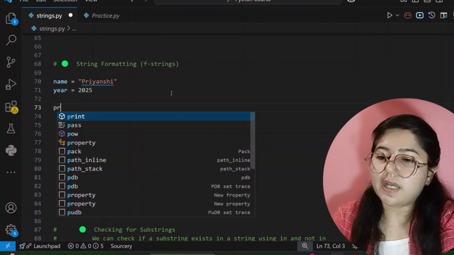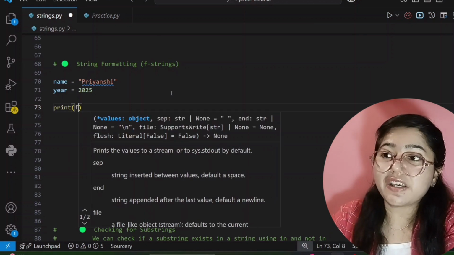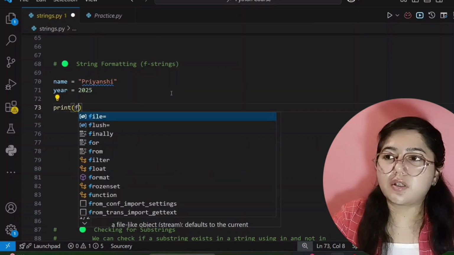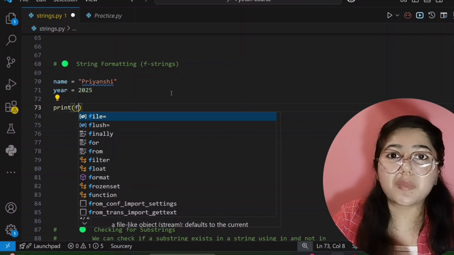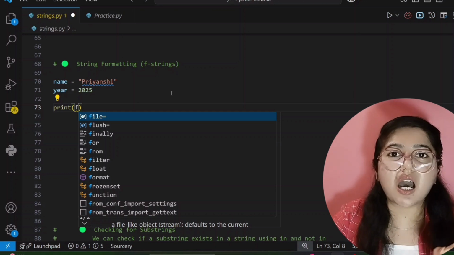See here, for that print, then inside parentheses you have to write F for the formatting. With the help of this F, meaning string formatting, Visual Studio will get to know which is our simple text and which is our variable.